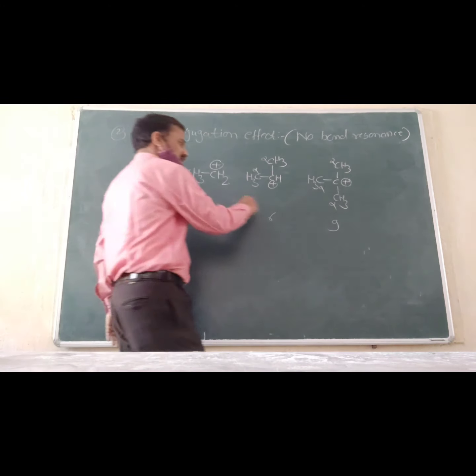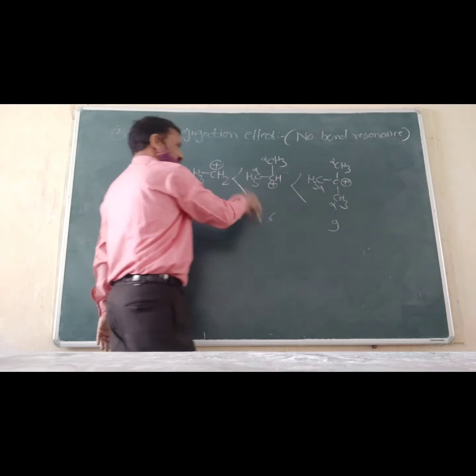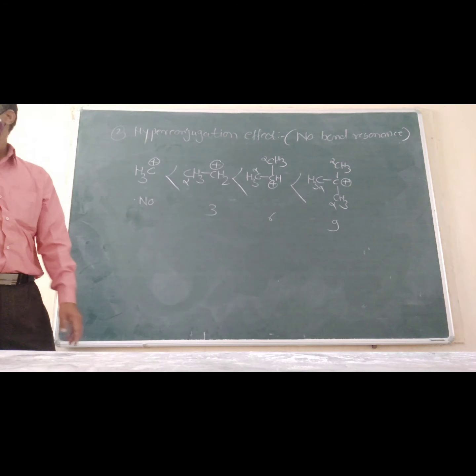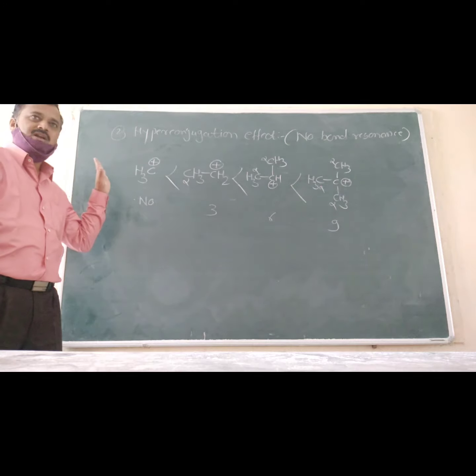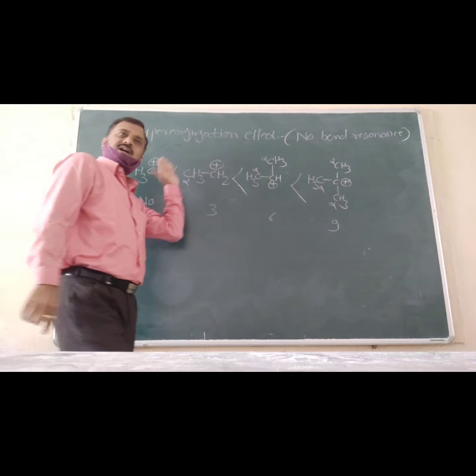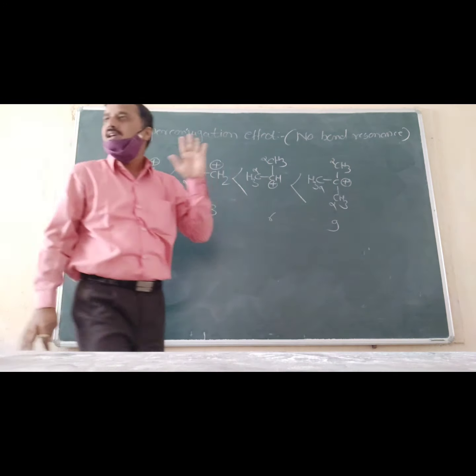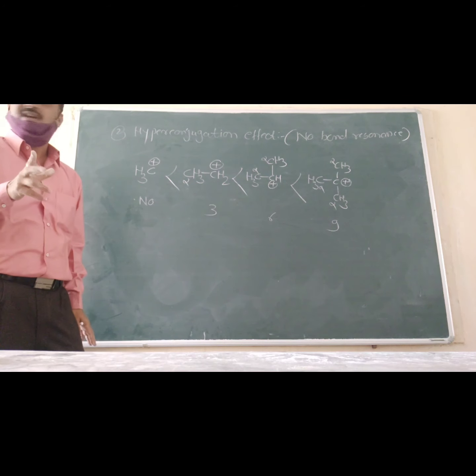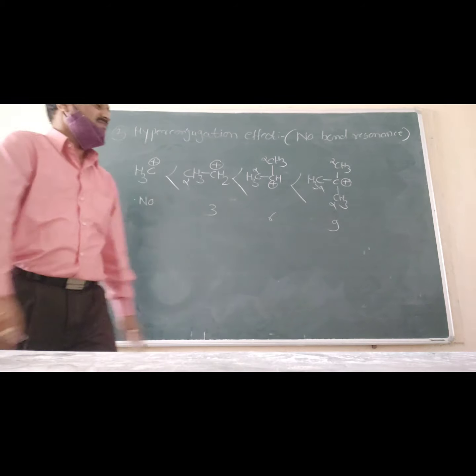Okay. And that is why this tertiary is more stable than isopropyl carbocation, which is more stable than this ethyl carbocation, which is more stable than this methyl carbocation. Okay, means the stability of the alkyl substituted carbocation is explained on the basis of hyperconjugative effect. Okay, write down.